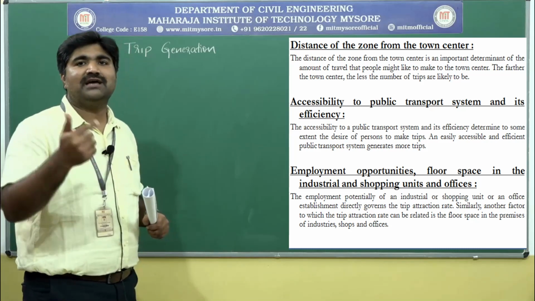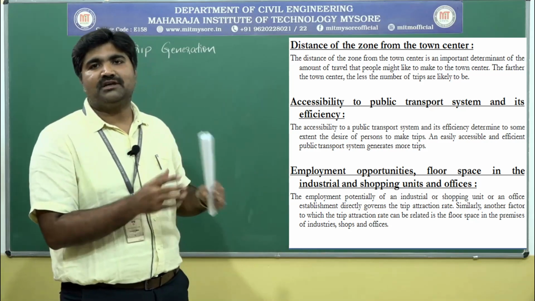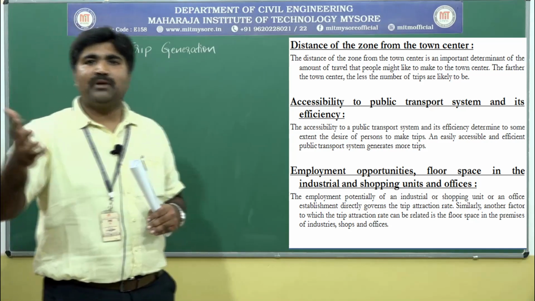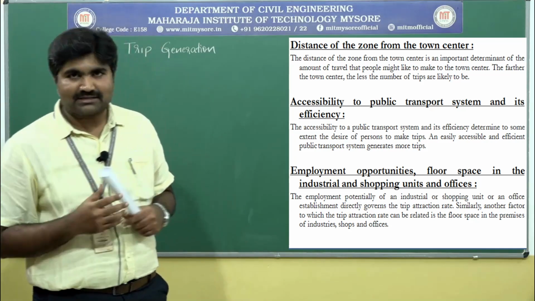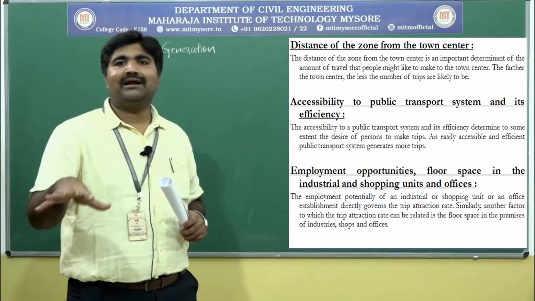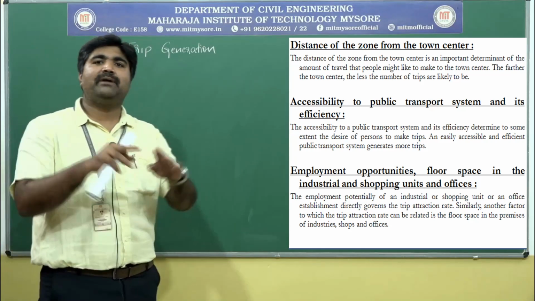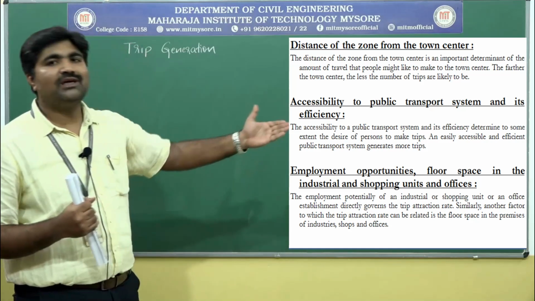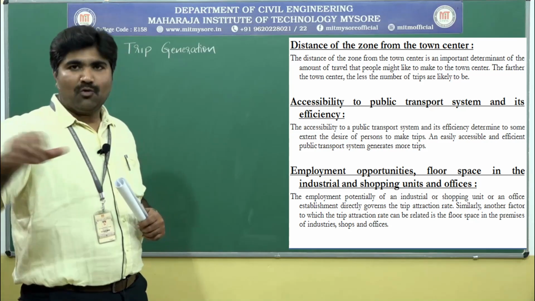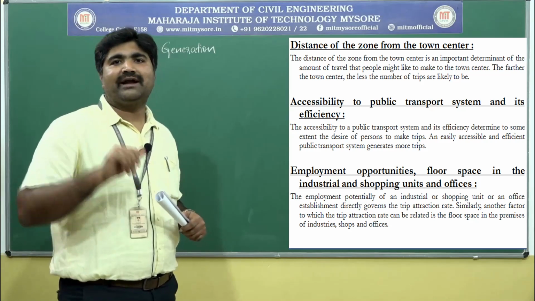Similarly, another factor: it depends upon the floor space of the industries or shopping units. If you consider a big shopping unit, that may be a big mall, it attracts more number of people as well as more number of workers. Similarly, for industry, it depends upon the potential of the industry, what they are making. Depending upon that, the number of employees will be employed, and it also depends upon the floor space. Similarly for the offices, the bigger it is, the more number of employees will be working. These are the factors which generate and attract the trips.